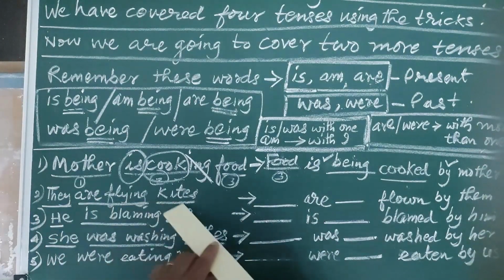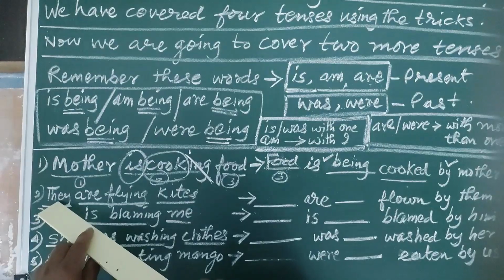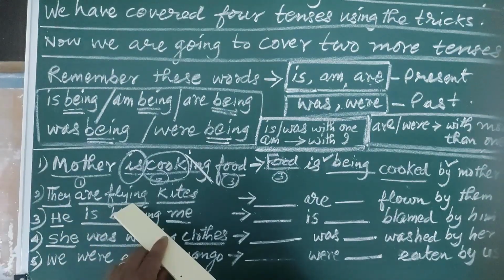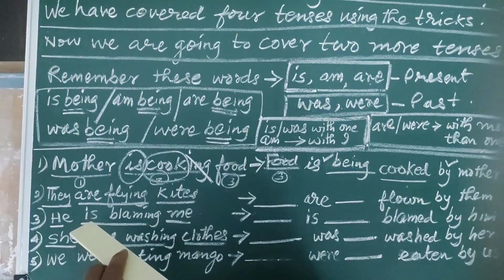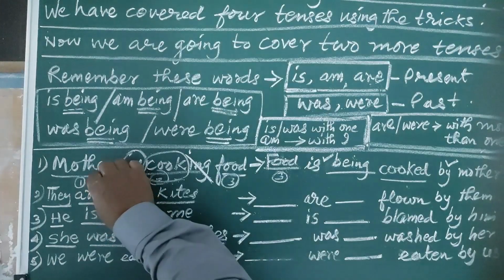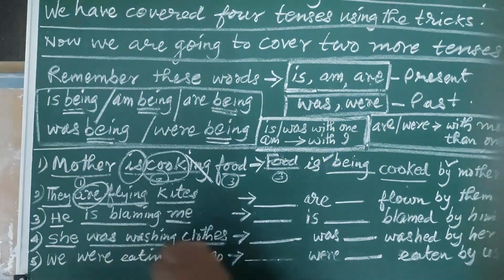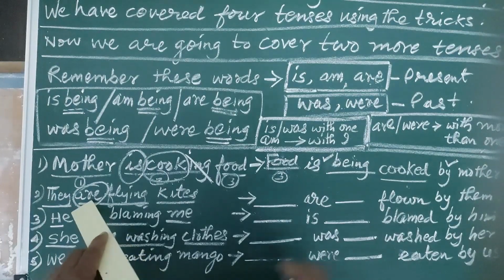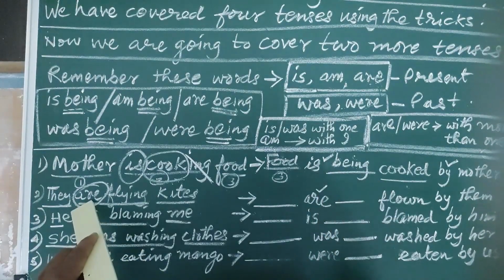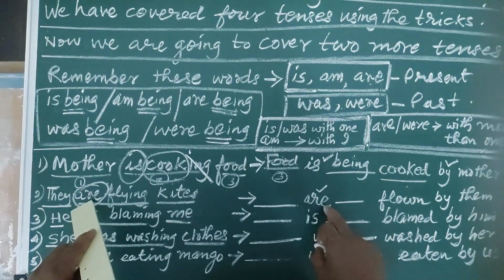They are flying kites. Subject, they; verb, are flying; object, kites. Now what do we have to do? According to what I have instructed you, you have to find out whether any one of the five helping verbs is inside the sentence. There is are. Please write are here. Now after some time we may have to change it, but sometimes it need not be corrected also.